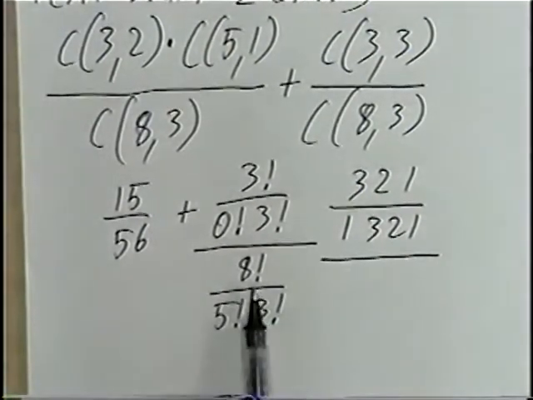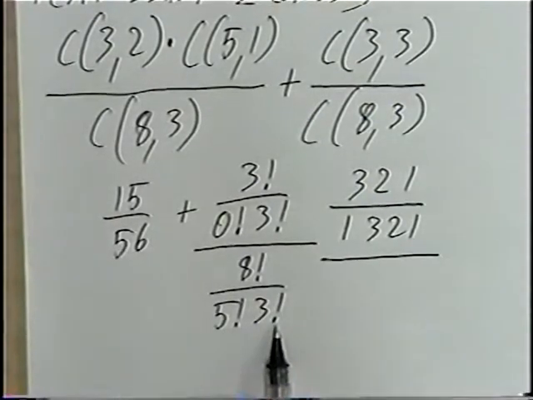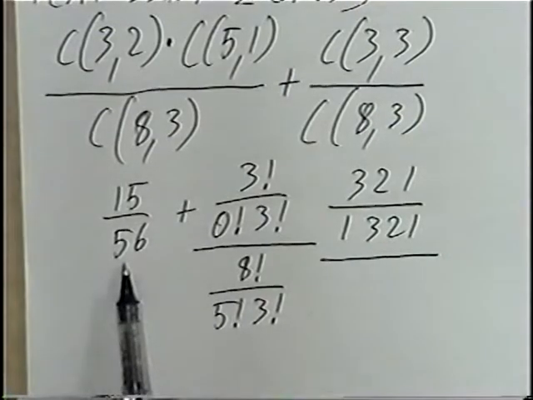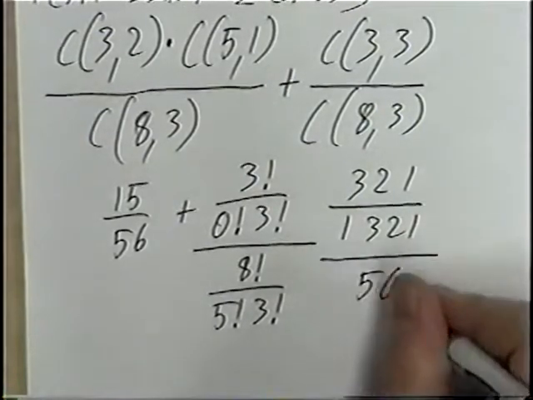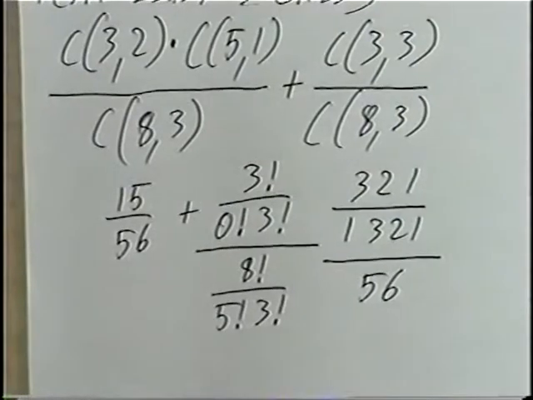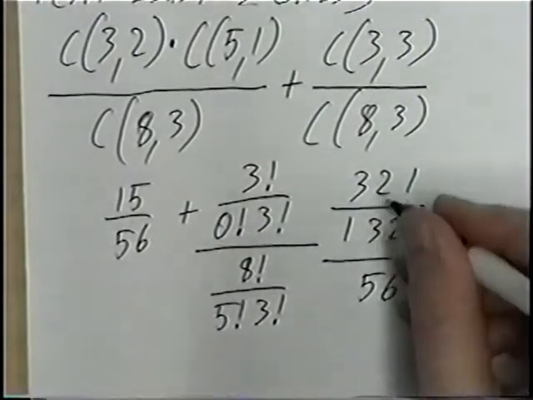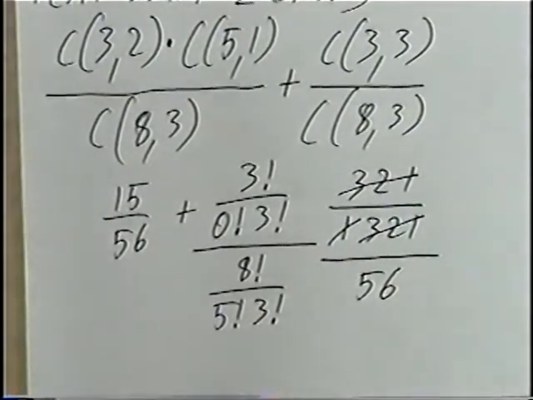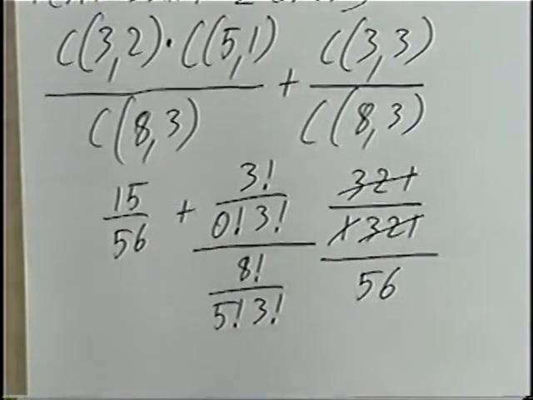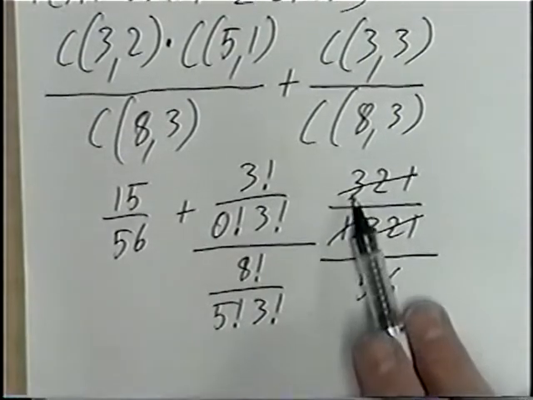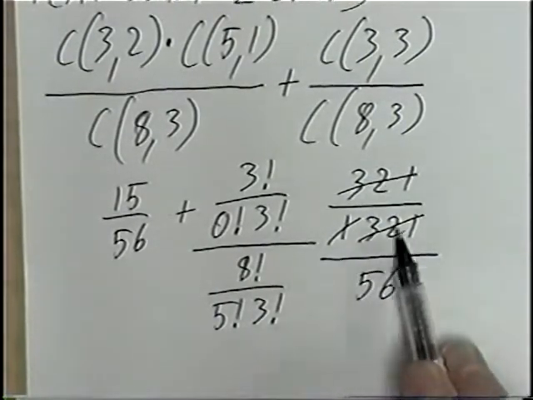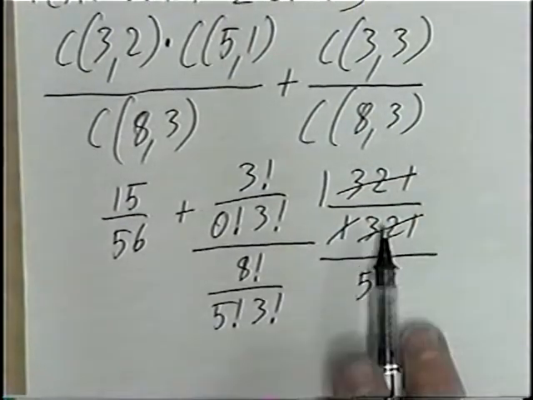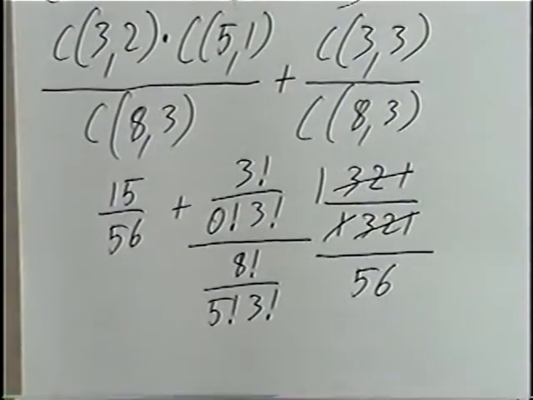Divided by 8 factorial, 5 factorial, and 3 factorial. Again, this one we did in the previous problem. It's the same answer, same denominator, which would be 56. Simplifying the second fraction, 3 to 1 will cancel. The 1 we can cancel. In this fraction, all the numbers divide out. Keep in mind when you're dividing, 3 divided by 3, 2 divided by 2, or 1 divided by 1, the answer would be 1. When everything cancels out, we'll be left with 1.